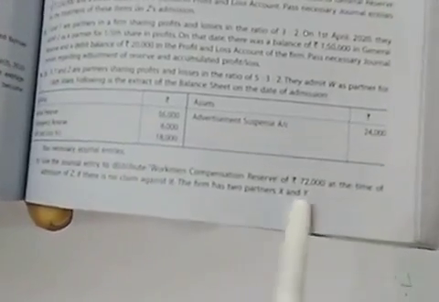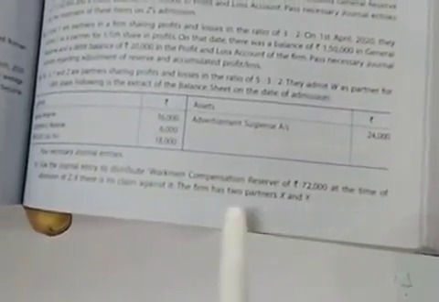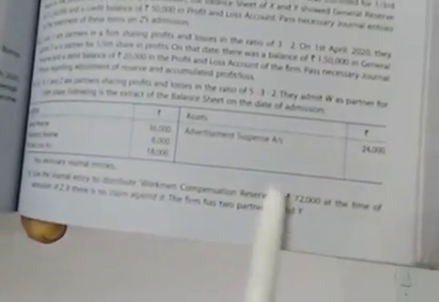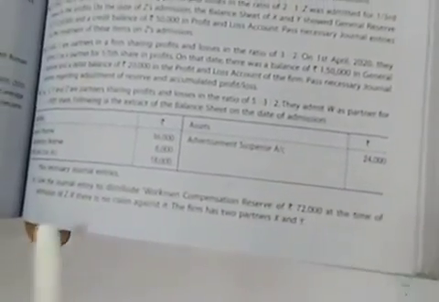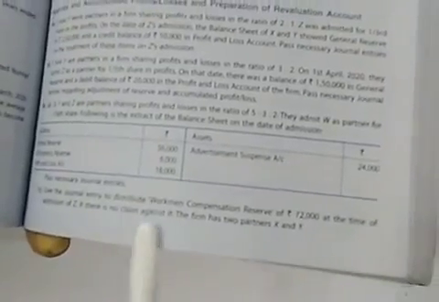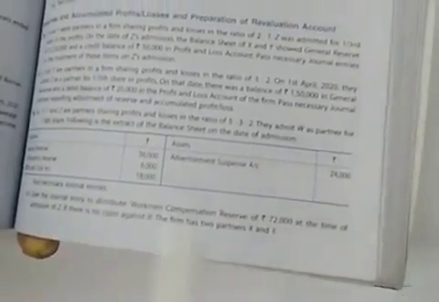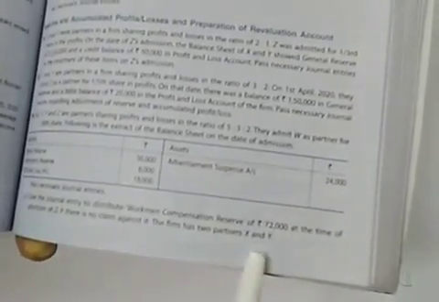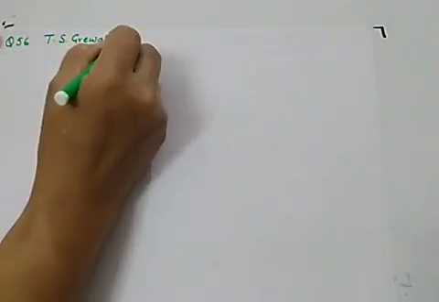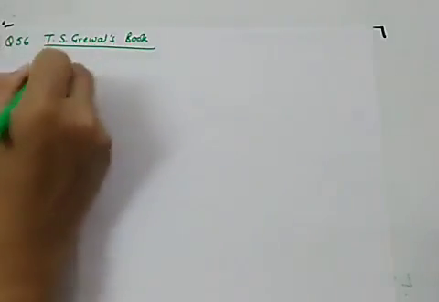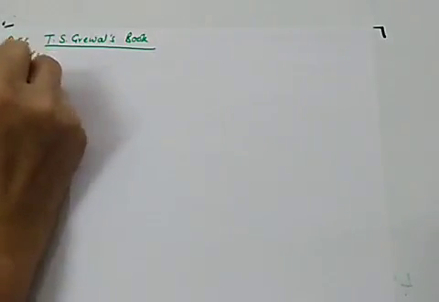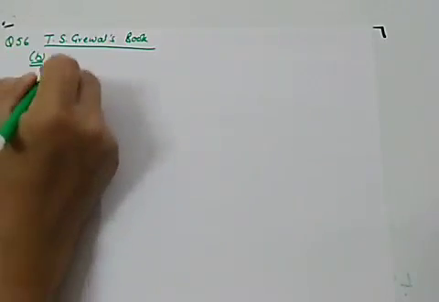The firm has two partners, X and Y. So what is workman compensation reserve which is given to us? It is 72,000 at the time of admission and there is no claim. So what will happen if there is no claim? The full amount will be distributed. So let us distribute. This is question number 56 of T.S. Grewal's book, part B. So 72,000 is there at the time of admission.